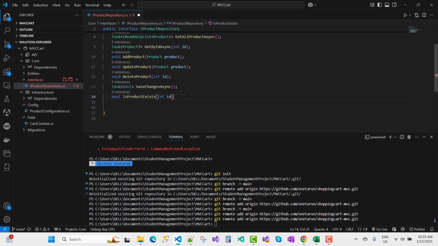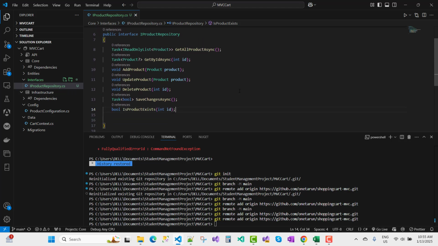Okay, so that is my repository, and here we have IProductRepository. I want to implement this repository under the Infrastructure project.